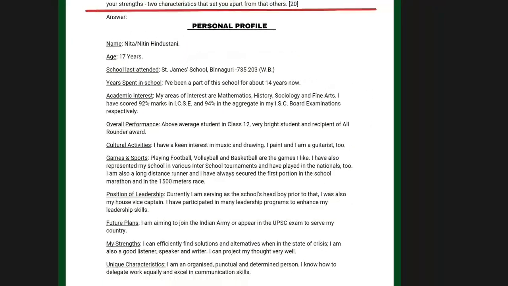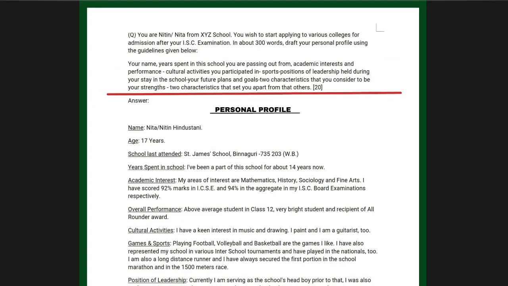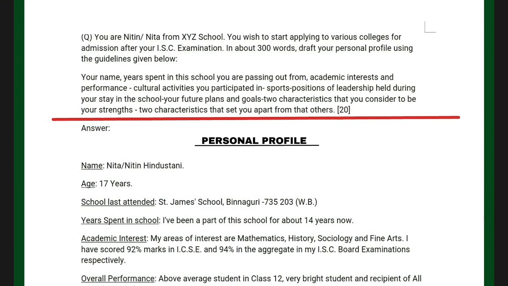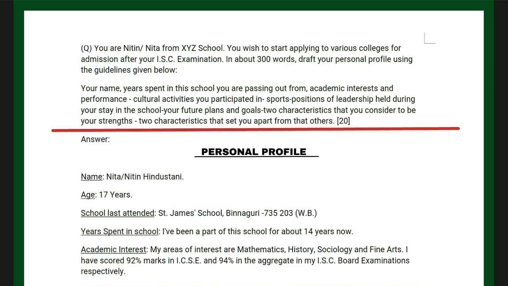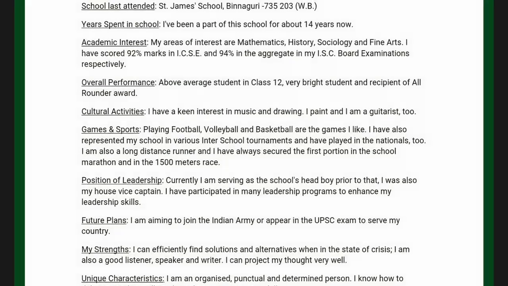But please stick to this personal profile. You can take a screenshot, and I told you there is a slight spelling mistake in games and sports, the second last line: first position, not portion. So make that correction. I would suggest all of you write down this question and also this personal profile which I have written for you here in your English language copies, exactly the way it is given here, leaving lines from time to time and using subheadings and underlining them with a scale and pencil. First copy the question, then copy the answer.